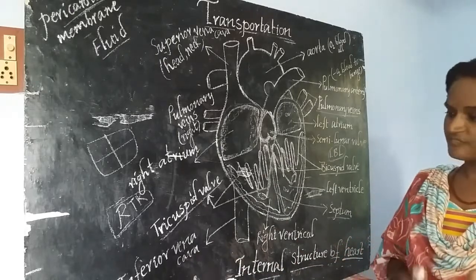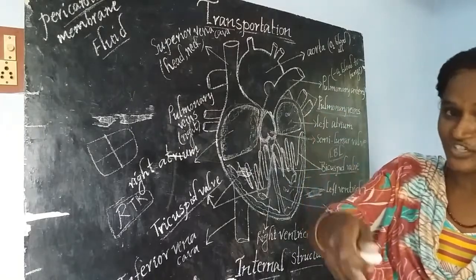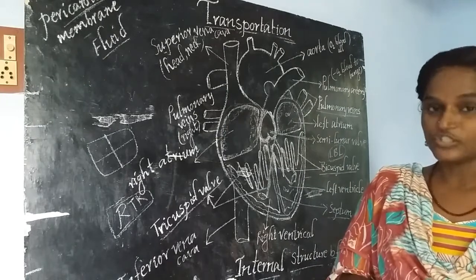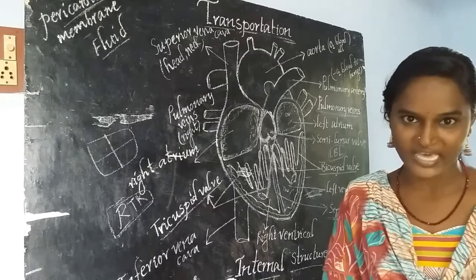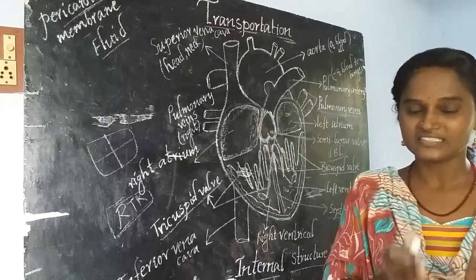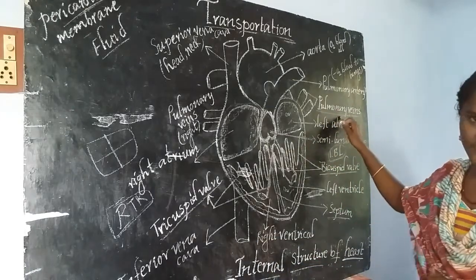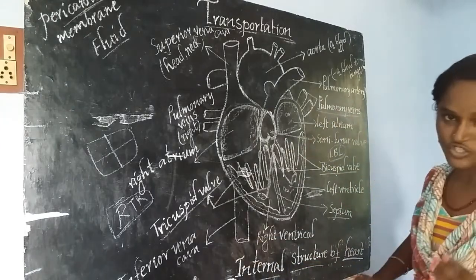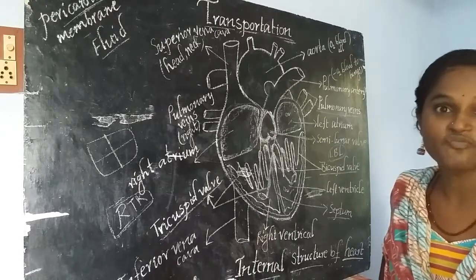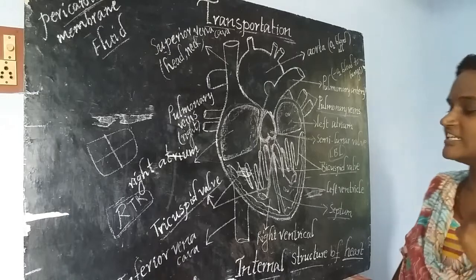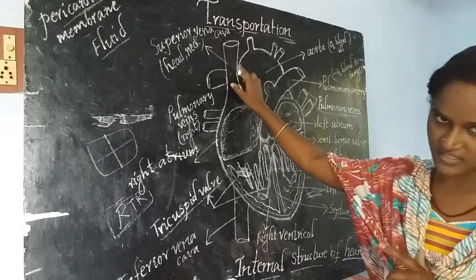We all know that lungs are rich in oxygen. Whenever the blood enters the lung, gaseous exchange of oxygen takes place inside the alveoli. Then the lungs send oxygen-rich blood to the pulmonary veins. The function of pulmonary veins is to collect blood from the lungs. What kind of blood is it collecting? Oxygenated blood.